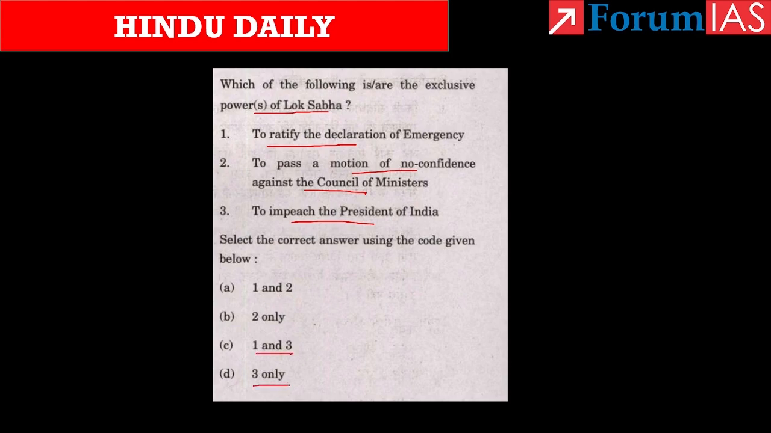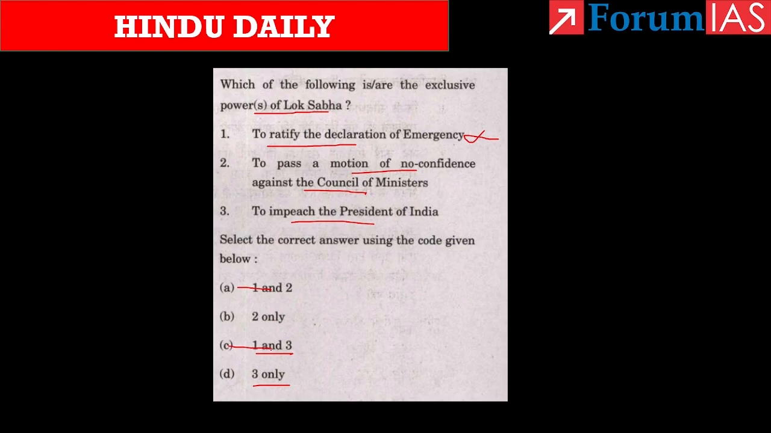See, under Article 352, the president can declare a national emergency when the security of India or part of it is threatened by war or external aggression. And even Article 356 deals with emergency, that is a state emergency. Then Article 360 deals with the financial emergency. In all these three cases, the proclamation of emergency must be approved by both the houses of the parliament within 1 month from the date of its issue. So it is not the exclusive power of the Lok Sabha. So the first statement is wrong. So you can eliminate option A and option C.